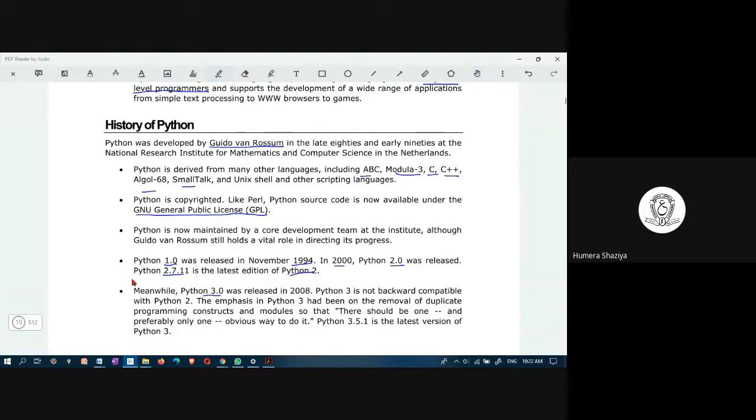Python 3.0 was released in 2008, and Python 3 is not backward compatible with 2. All right, and actually the current version is 3.9, I guess. But at the time of writing this tutorial, perhaps the version was 3.5.